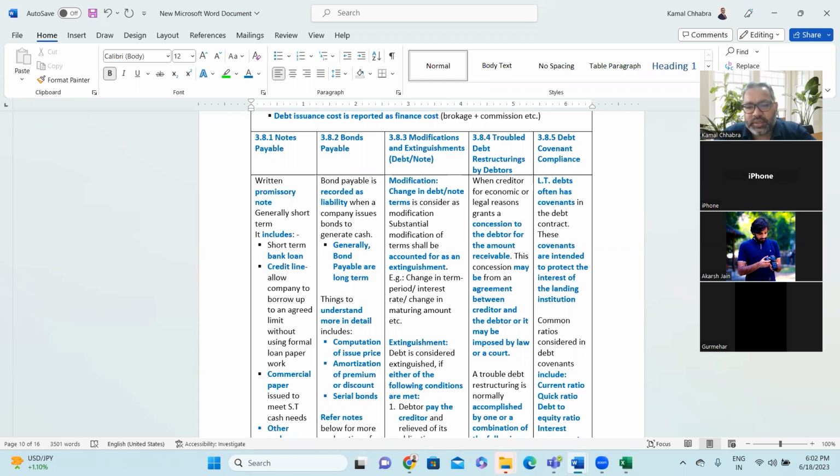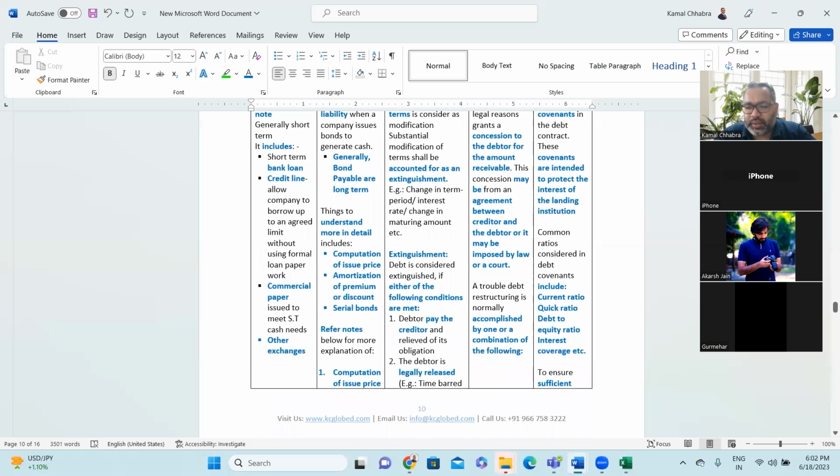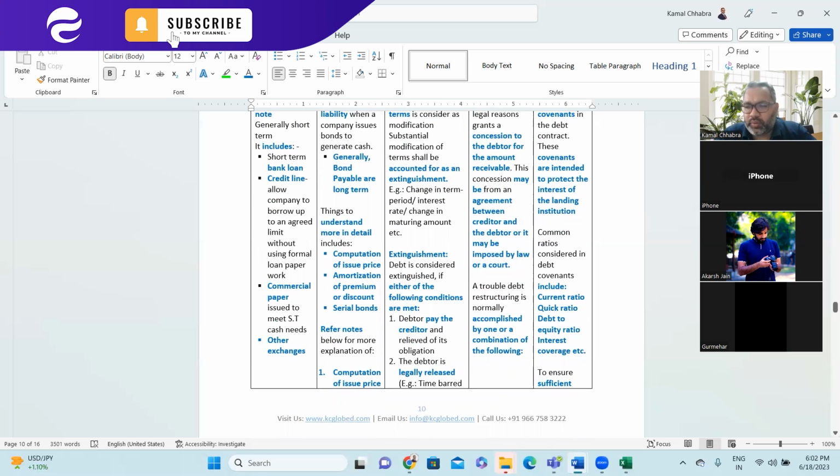Common ratios considered in debt covenants include current ratio, quick ratio, debt to equity ratio, and interest coverage ratio. These are very common ratios which the financer wants the recipient of the fund to manage and maintain. If any such failure happens, then it may result in a call for debt. Once the debt is called, it is short term, right? Then you cannot classify it as long term.